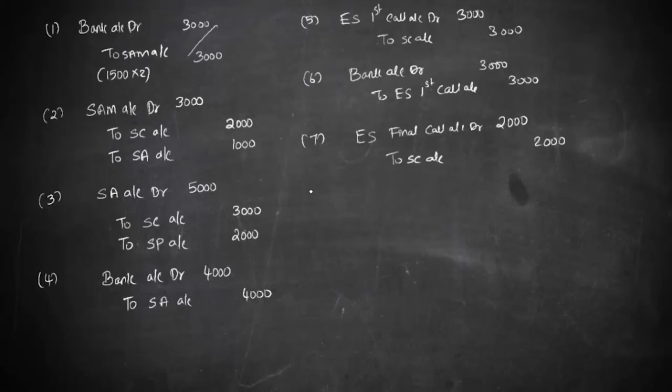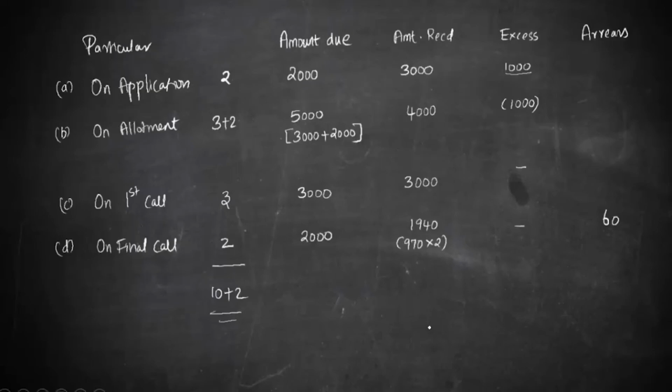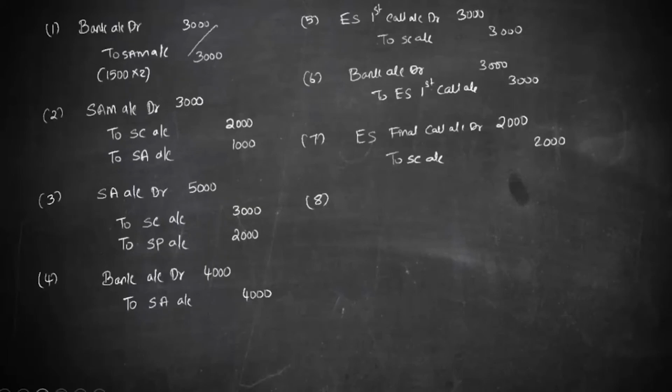So that is done. But when it comes to the realization, you have an issue. You have not realized all. Look here, you have realized only 1940. So we'll put bank account debit to equity share final call account, what was received is only 1940. It means there is an arrear, so we'll transfer this difference to the arrears.